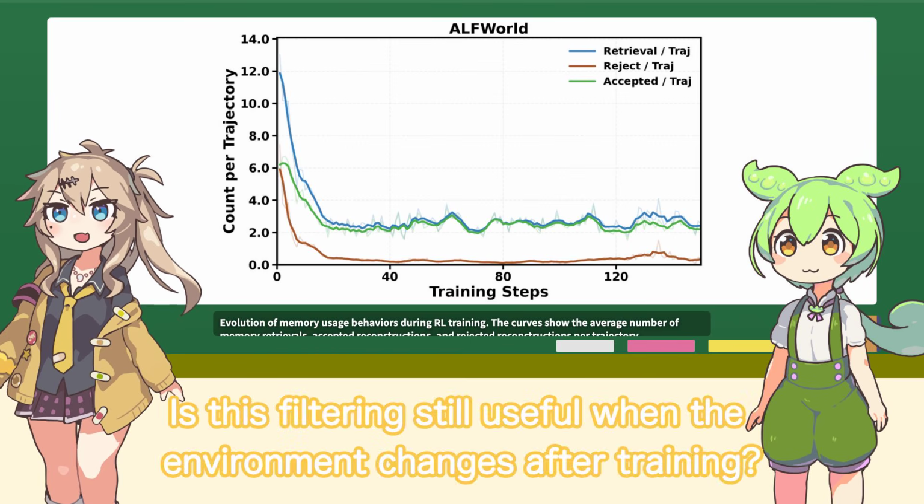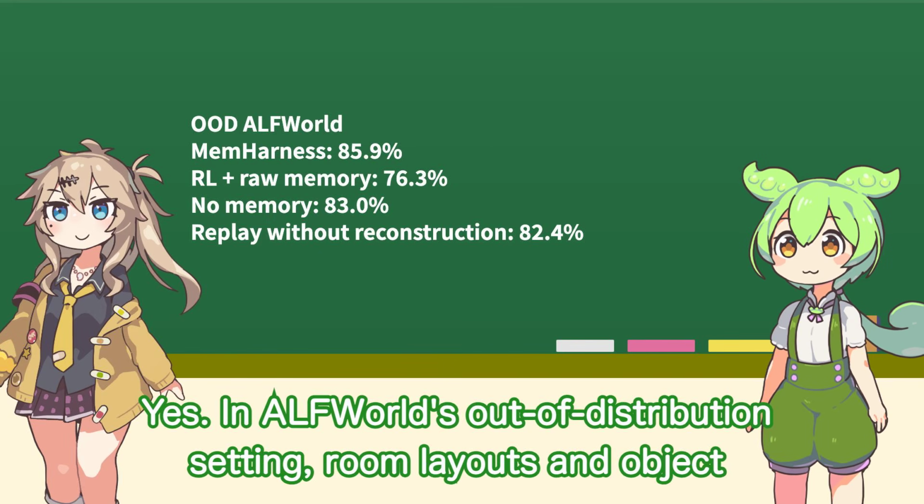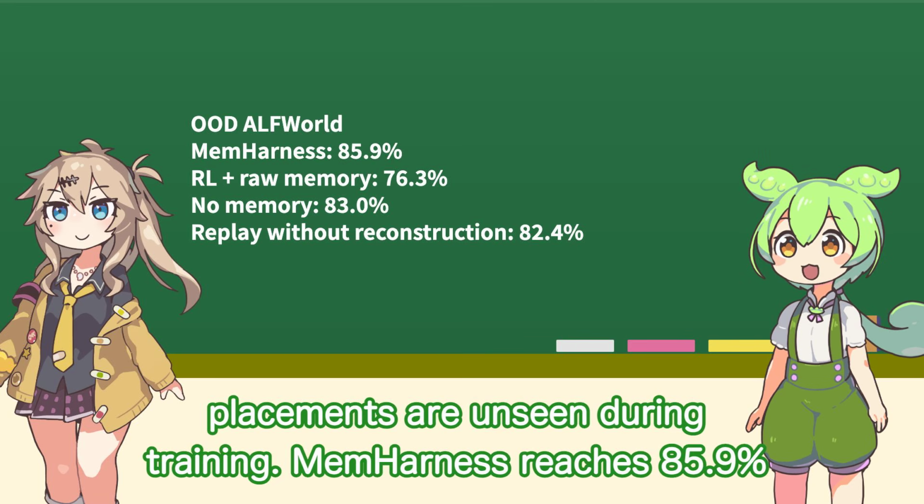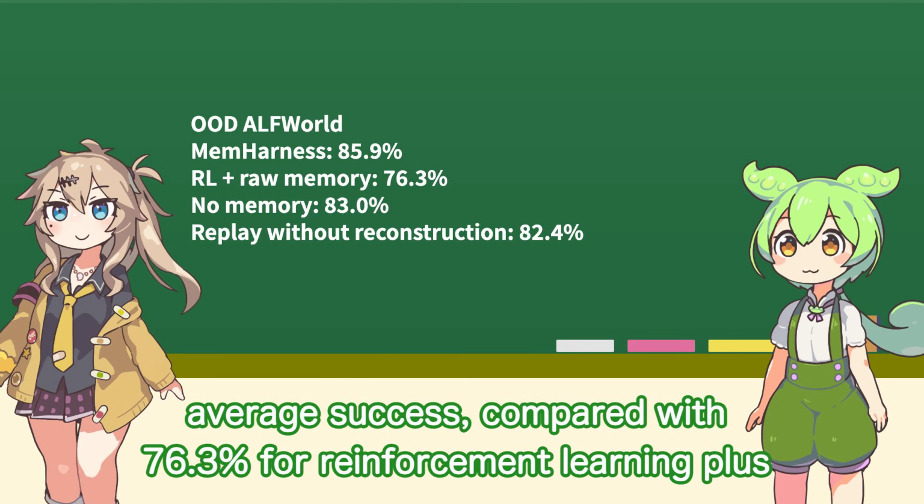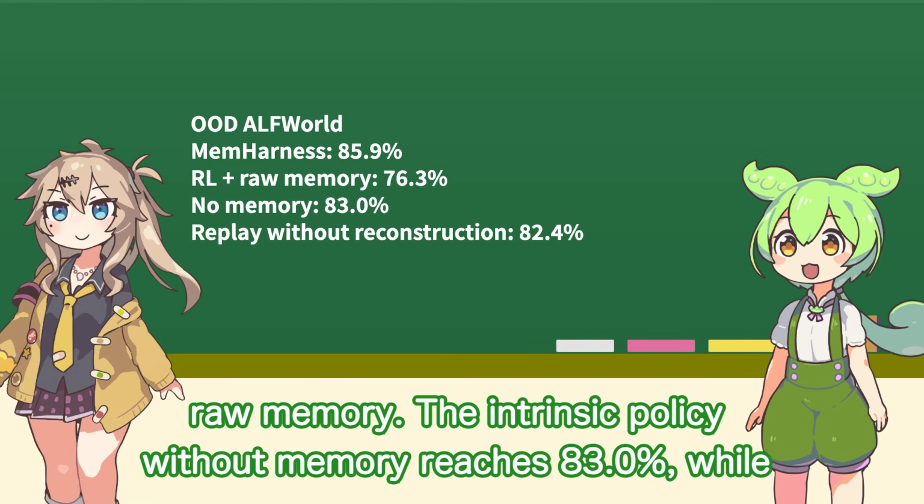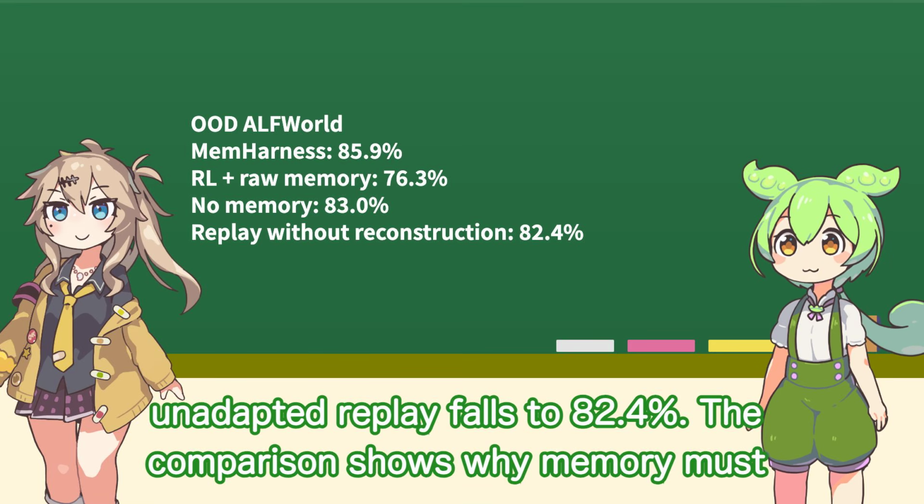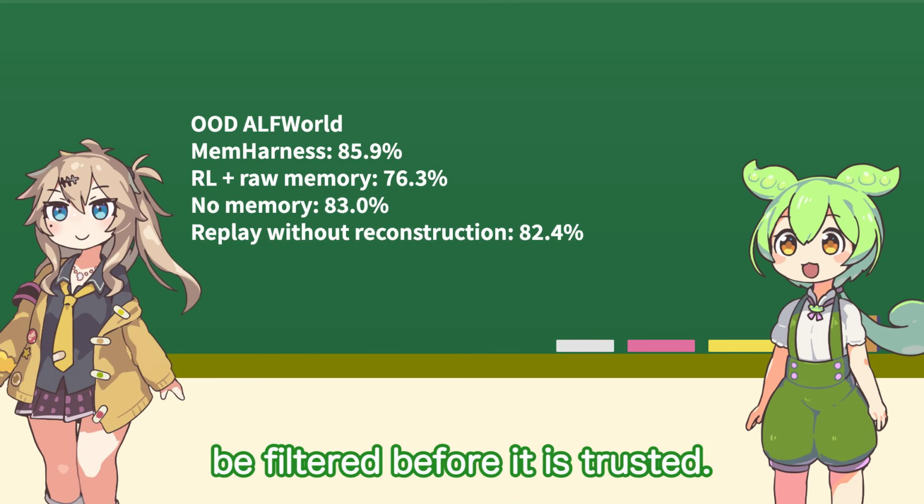Is this filtering still useful when the environment changes after training? Yes. In ALFWorld's out-of-distribution setting, room layouts and object placements are unseen during training. MemHarness reaches 85.9% average success, compared with 76.3% for reinforcement learning plus raw memory. The intrinsic policy without memory reaches 83.0%, while unadapted replay falls to 82.4%. The comparison shows why memory must be filtered before it is trusted.